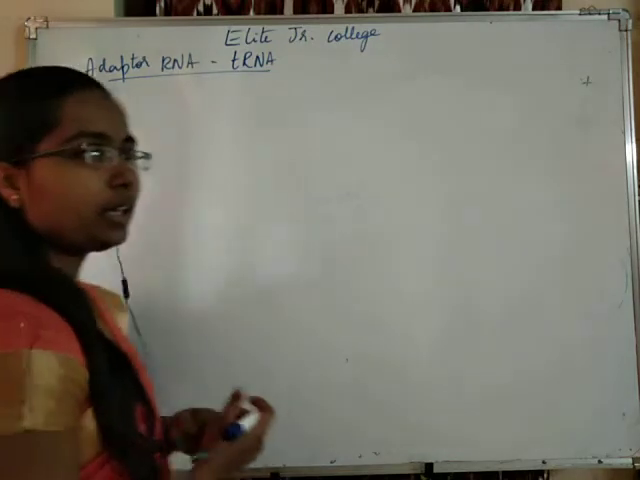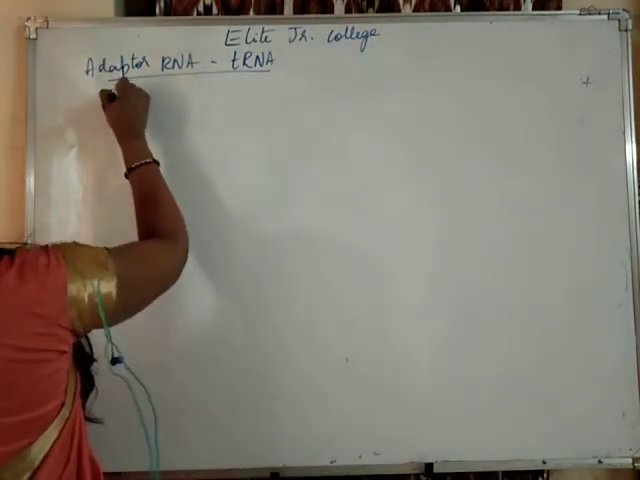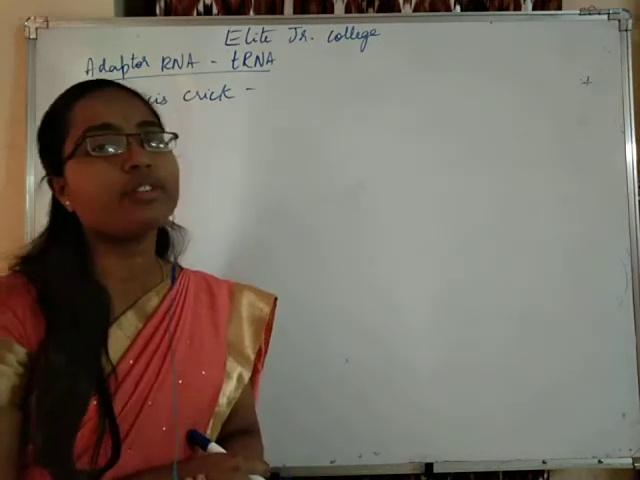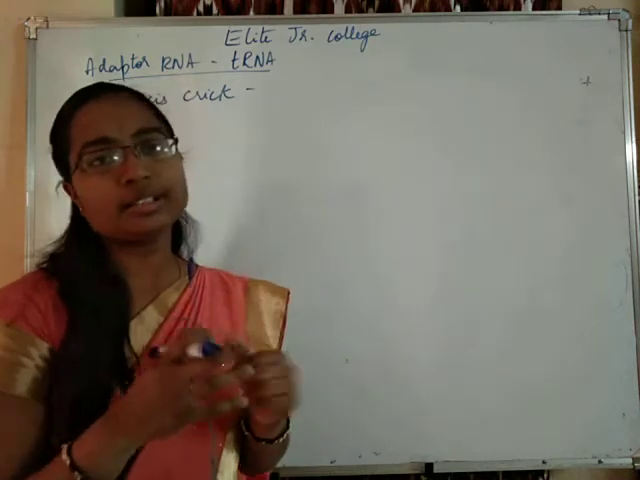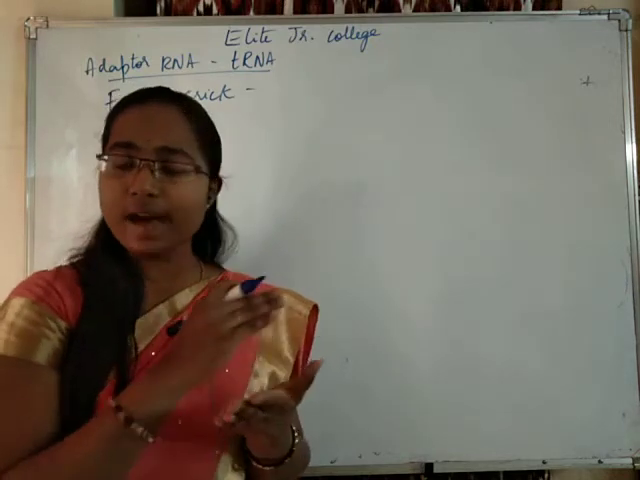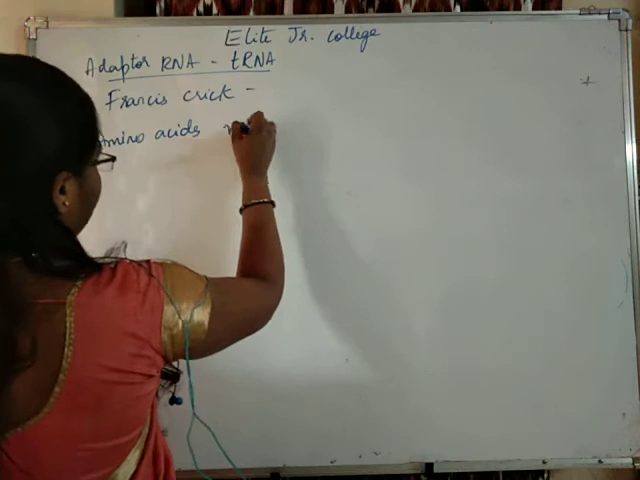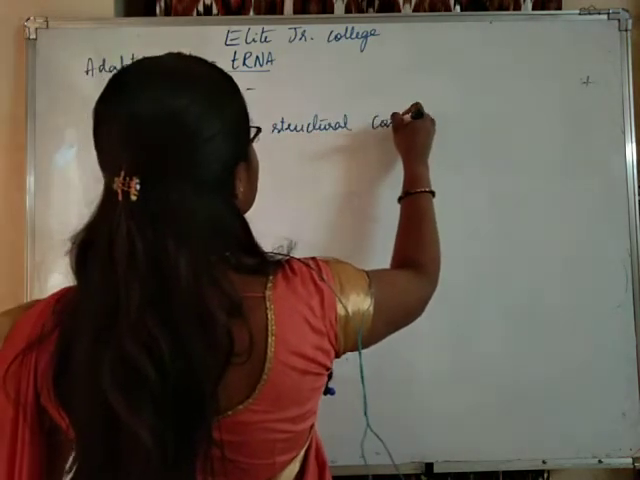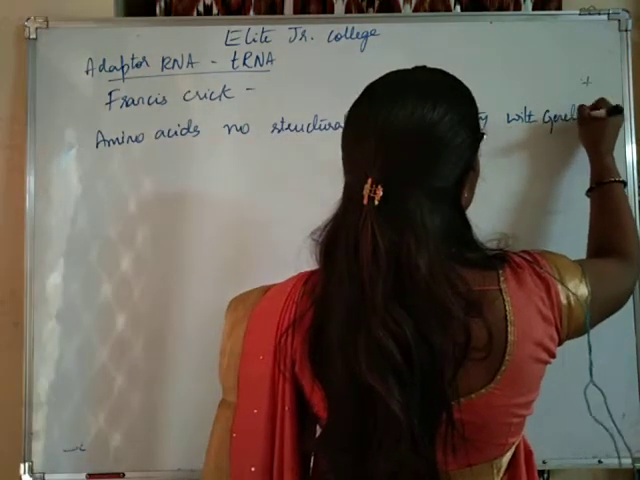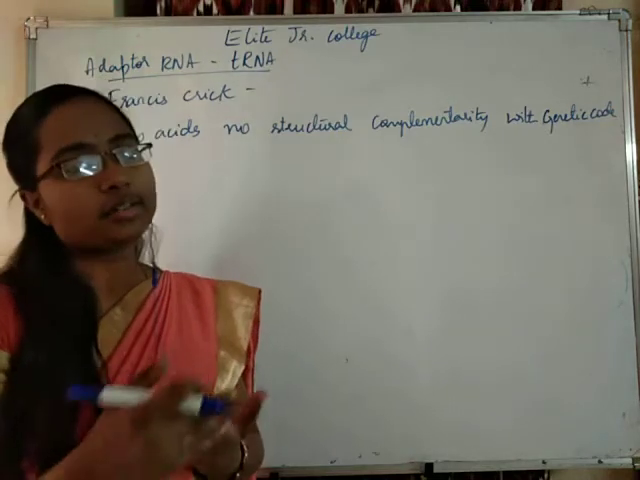See students, right from the beginning of the proposition of the genetic code, Francis Crick very strongly believed that there must be something to read the genetic code and to add amino acids to the proteins, because these amino acids have no structural complementarity with the RNA, no structural complementarity with the genetic code which is present on the RNA.